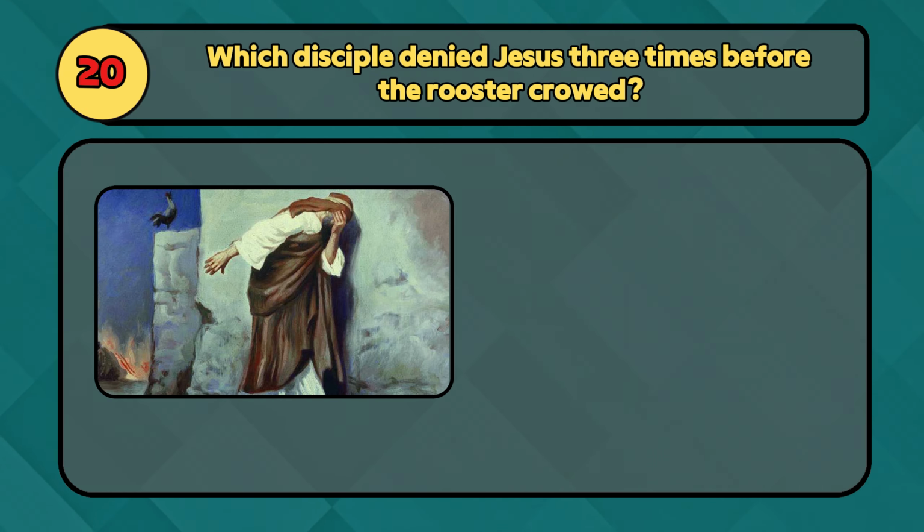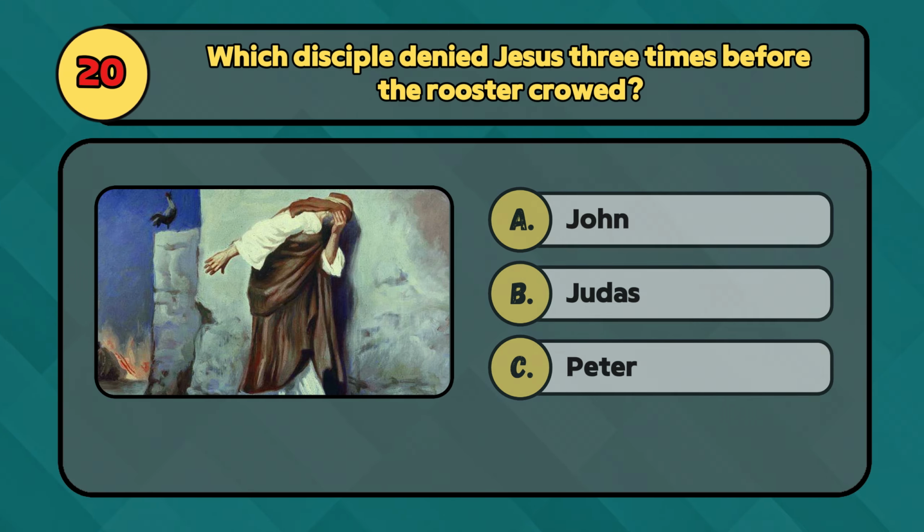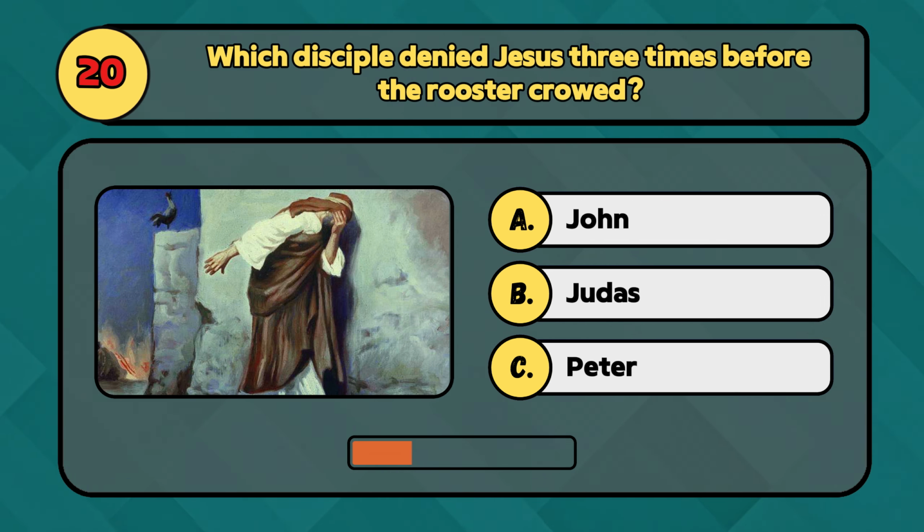Which disciple denied Jesus 3 times before the rooster crowed? Peter denied Jesus 3 times.